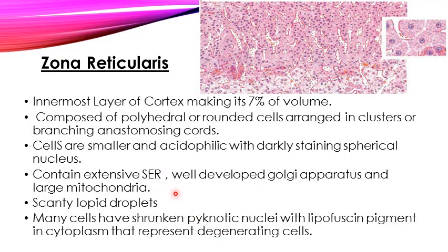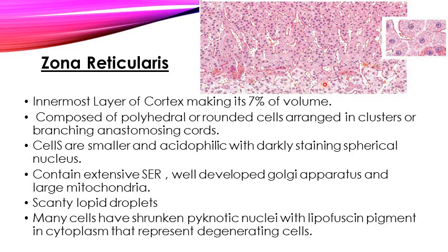The next one is the zona reticularis, which is the innermost portion of the adrenal cortex, making up 7% of the cortical volume. It is composed of polyhedral or rounded cells arranged in clusters or branching, anastomosing cords. These are the cords which branch and then anastomose. This zona reticularis produces weak androgens, as I have told you before.